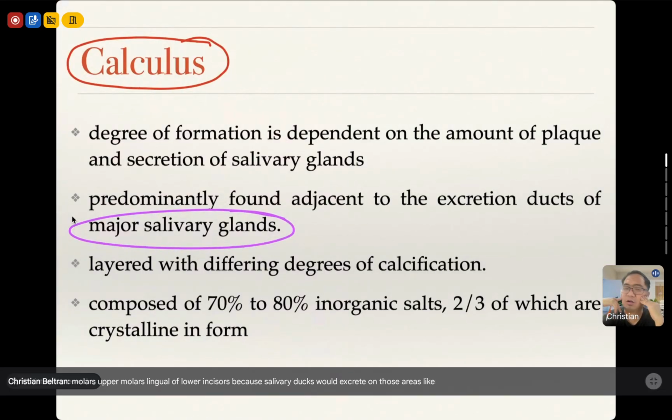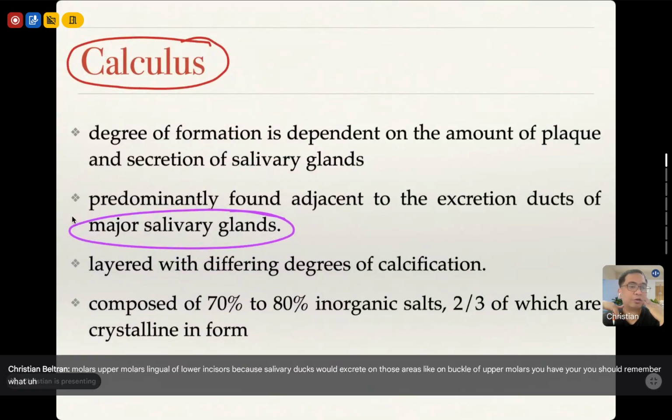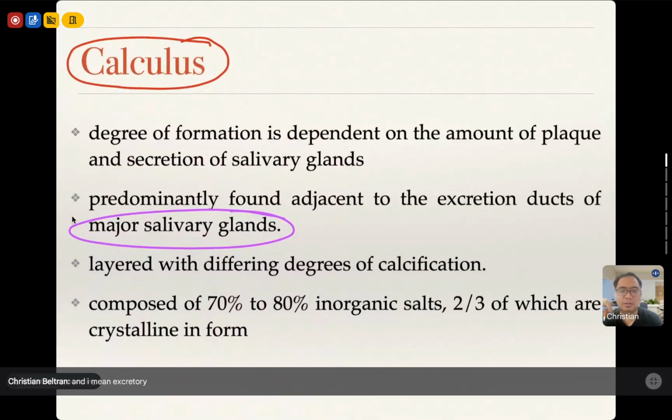Just like on the buccal of upper molars, do you still remember what main excretory duct is present there? Buccal of upper molars. What is our main excretory duct there?